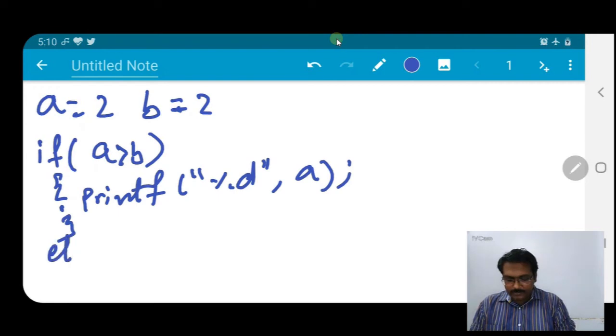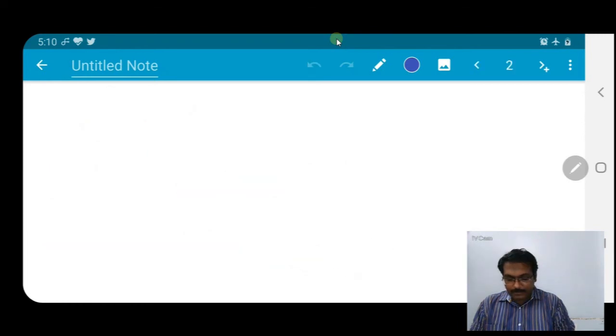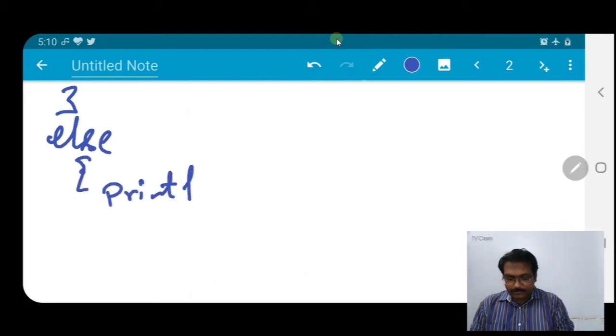Else if b greater than a, curly braces start, printf %d, b, curly braces end. Else, printf both are same.